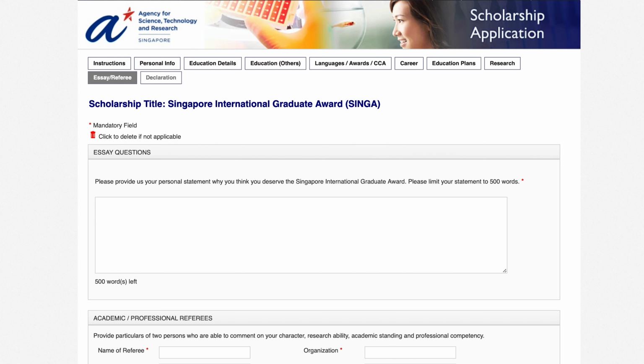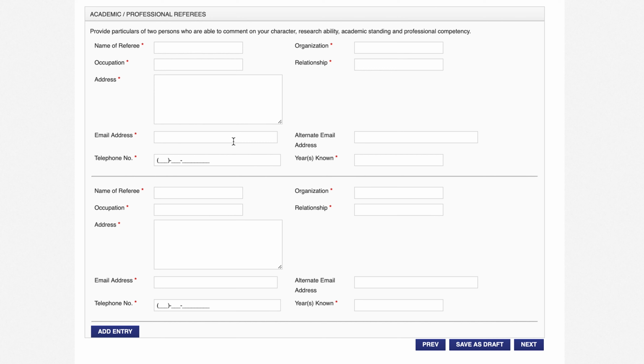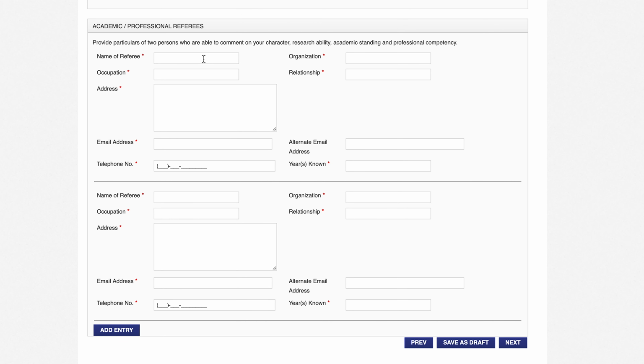After research, next is essay and referee. So please provide us your personal statement why you think you deserve the Singapore International Graduate Award. Please limit your statement to 500 words. Next is academic professional referees. So you have to give the information of 2 referees. Provide particulars of 2 persons who are able to comment on your character, research ability, academic standing, and professional competency. So you can give the information of your professors or any person who can comment on your ability.